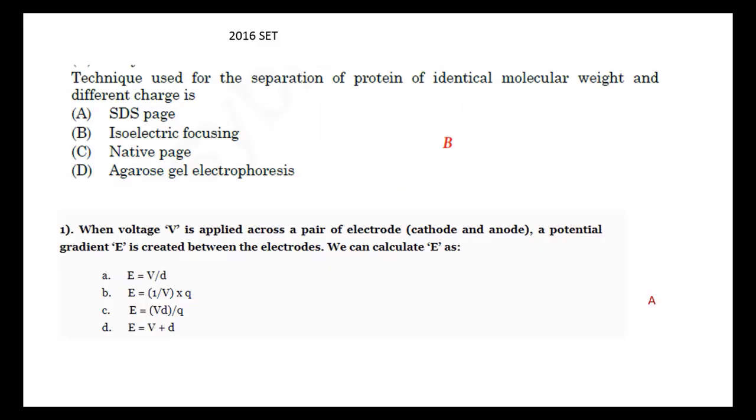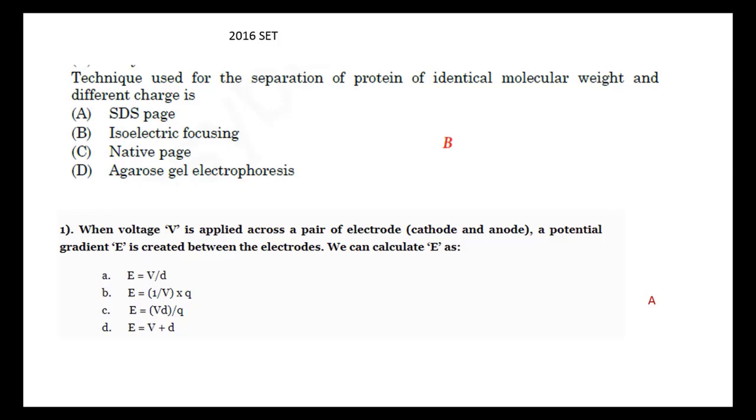First question, from TN SET 2016: which technique is used for the separation of proteins of identical molecular weight that differ in charge? In SDS-PAGE, proteins are separated according to differences in molecular weight, so this is not the answer.